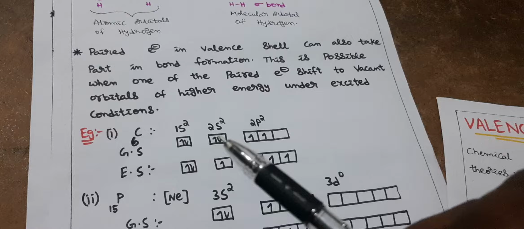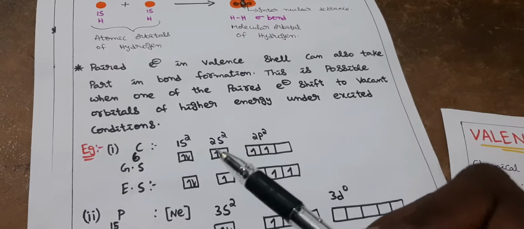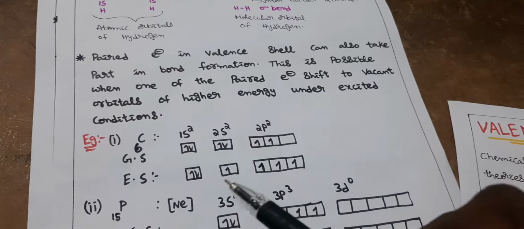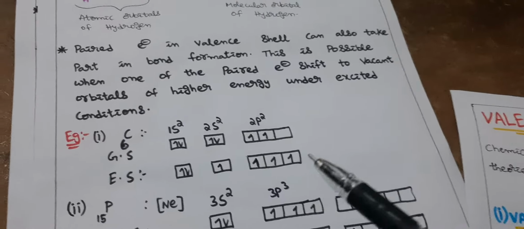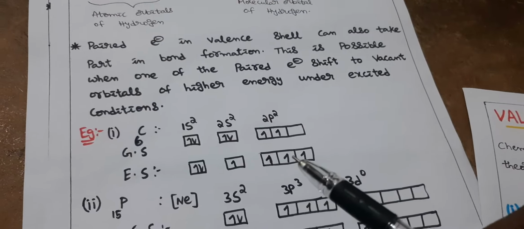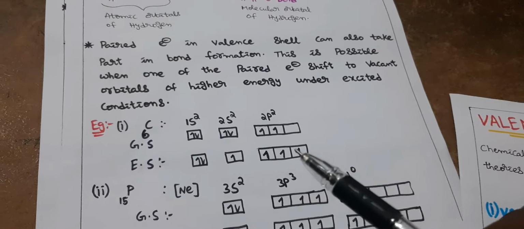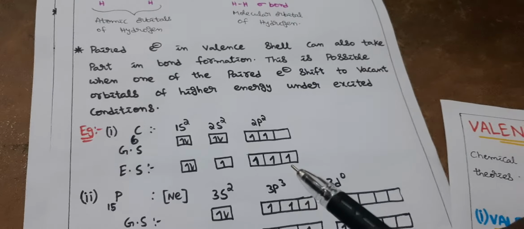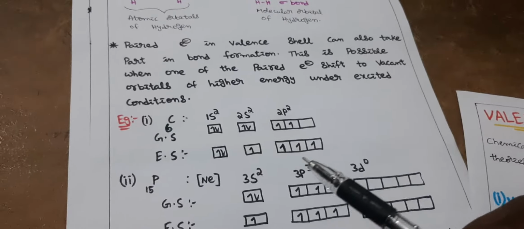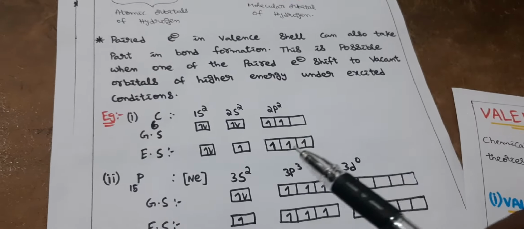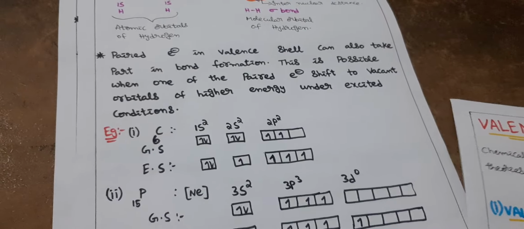That means when an electron is in the ground state, it is paired, but if it goes to an excited state, then it will be an unpaired electron. As I said before, unpaired electrons can participate in bond formation according to VBT. So it even participates in bond formation.